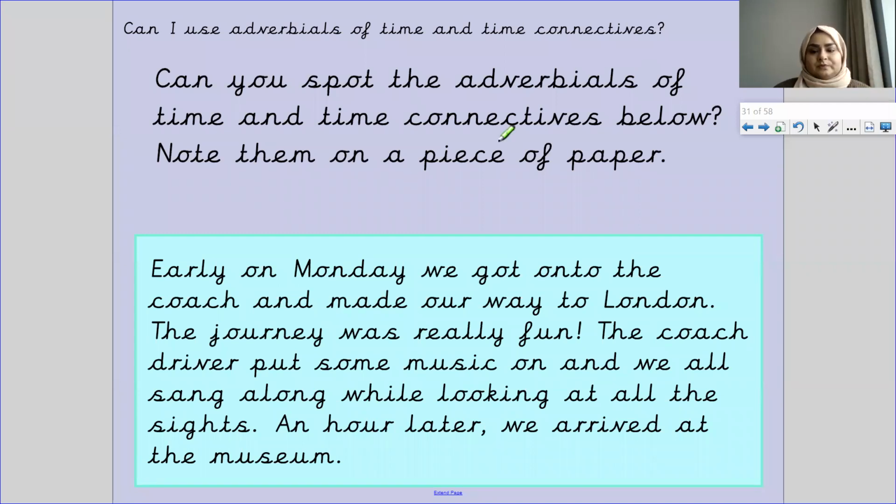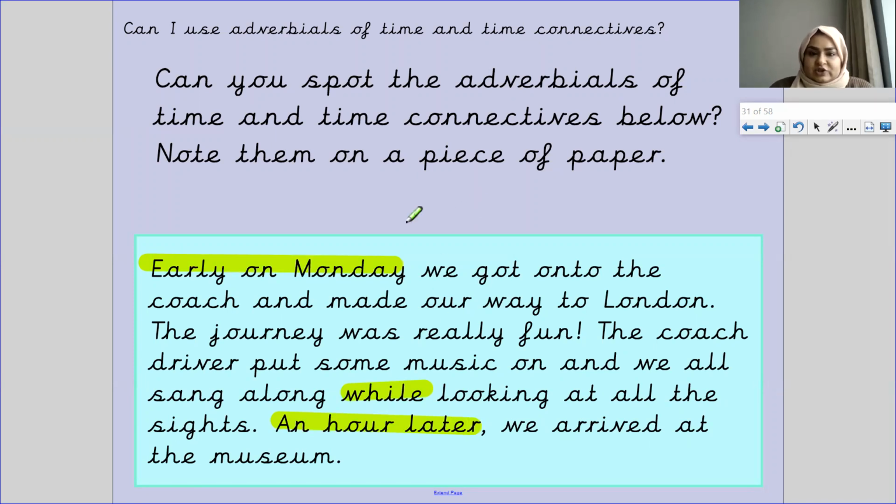Okay, so now I am going to show you where there are adverbials of time and time connectives. So I have: Early on one day, we got onto the coach and made our way to London. The journey was really fun. The coach driver put some music on and we all sang along while looking at all the sights. An hour later, we arrived at the museum.